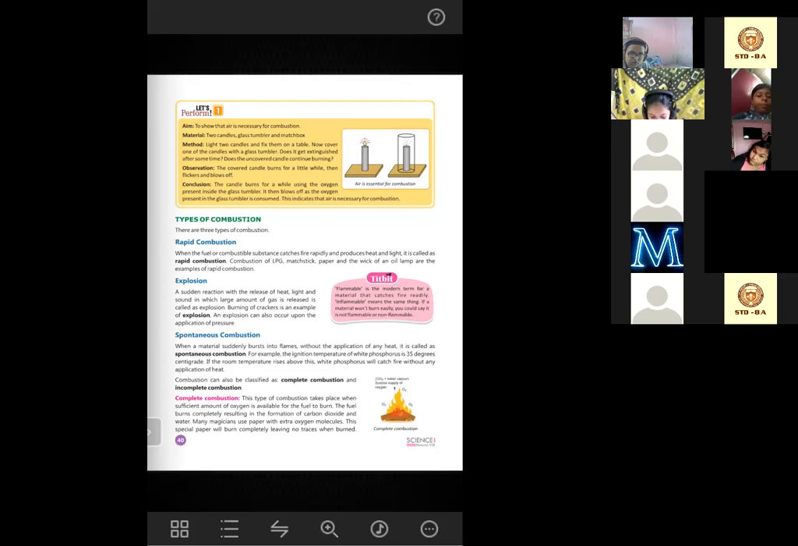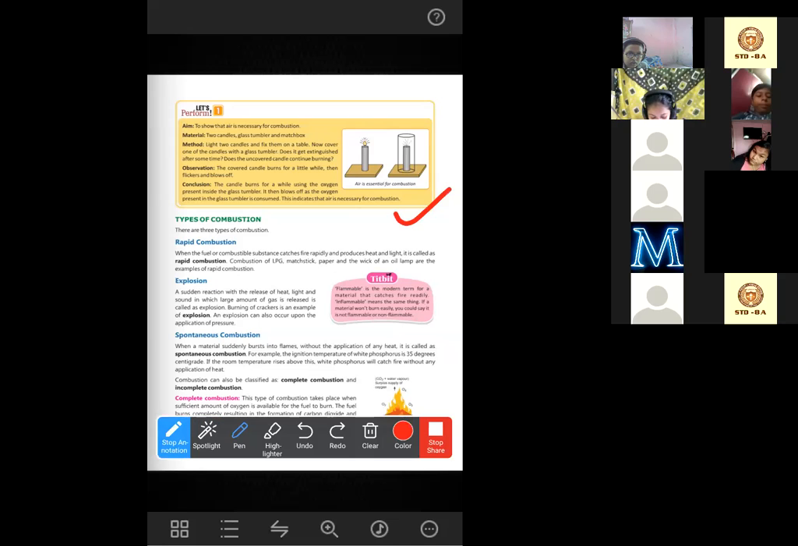So what is the conclusion of this activity? The candle burns for a while using the oxygen present inside the glass tumbler, and then it blows off as the oxygen present in the glass tumbler is completely consumed. This indicates that air is necessary for combustion, particularly oxygen. You just give a tick mark up to this.